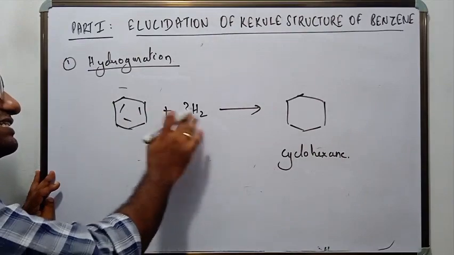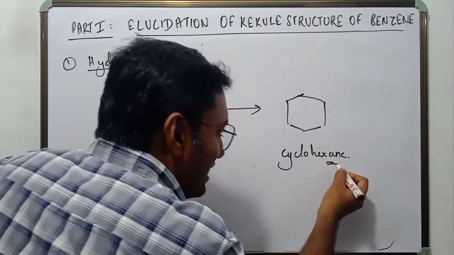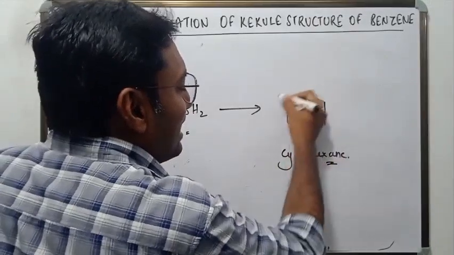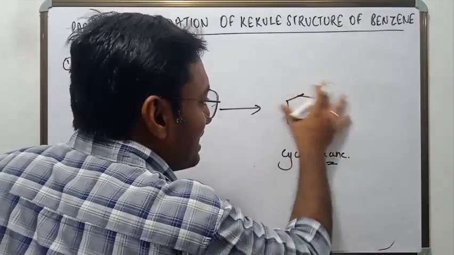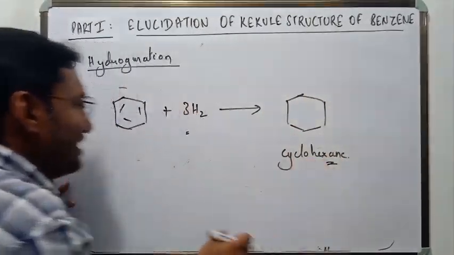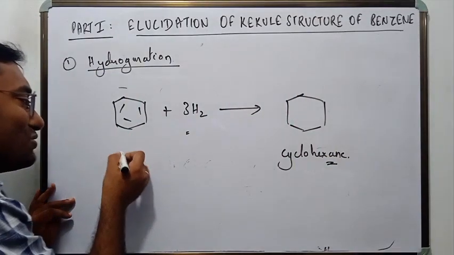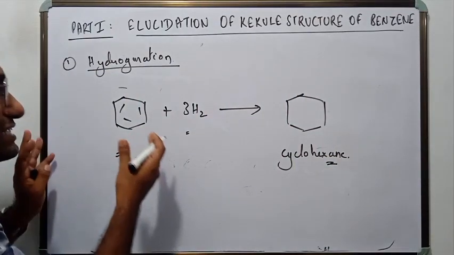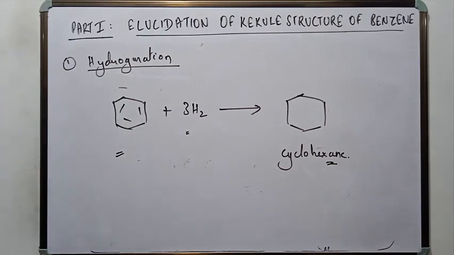Just the hydrogen gets added. So if cyclohexane is composed of 6 carbon atoms in the form of a cyclohexagonal ring, then it is inferred that benzene is also a cyclohexagonal ring composed of 6 carbon atoms.